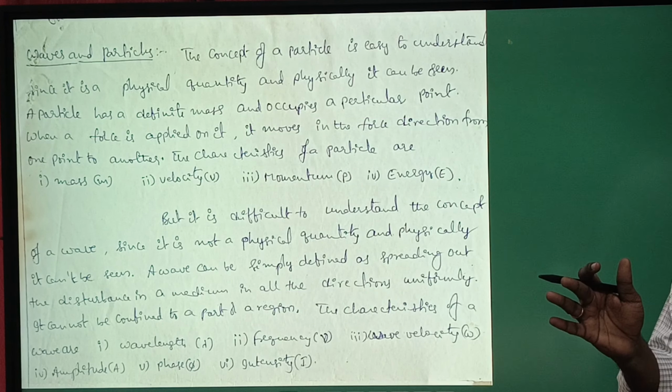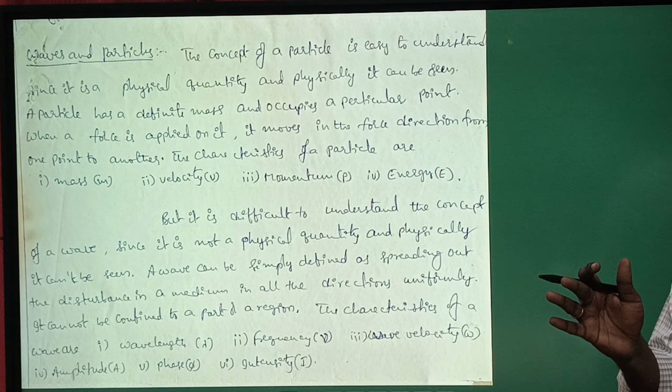And according to de Broglie's hypothesis, let us suppose that there is an electron and the charge of the electron is e, and this electron is moving with a velocity v and it has a mass m.